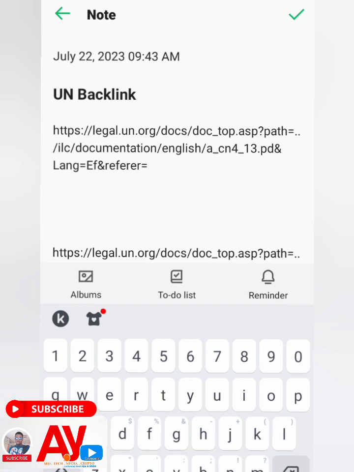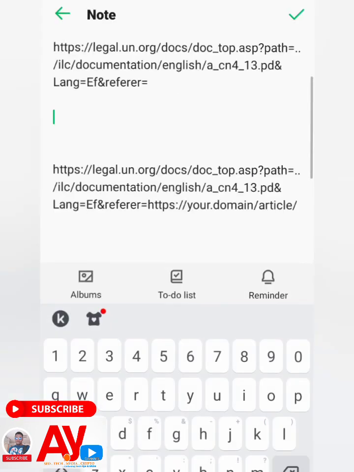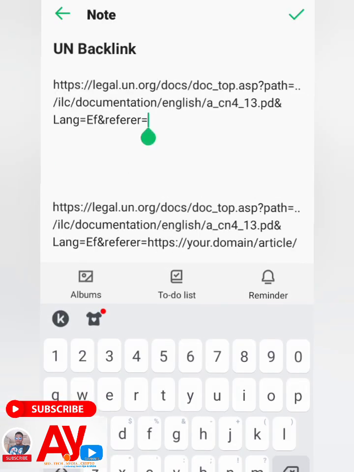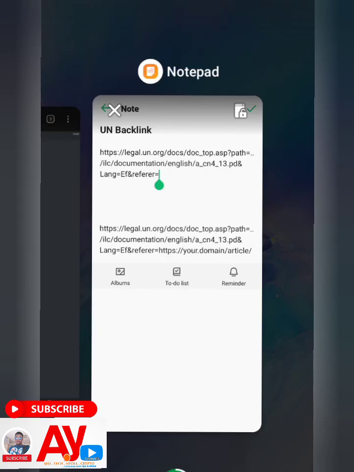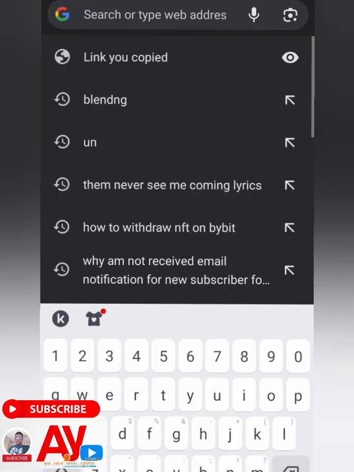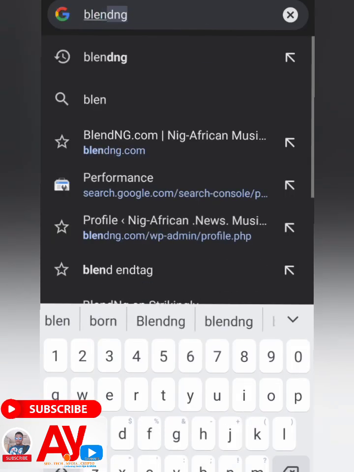Step one, you copy this particular link, and the way it is now, you can change it. Then you put the blog article that you want to rank and paste it here. If you don't get it, let me show you again. This particular link, you copy it like this, and you come to your website. Like in my own case, come to blend.ng.com.